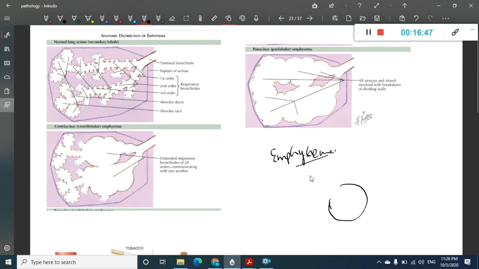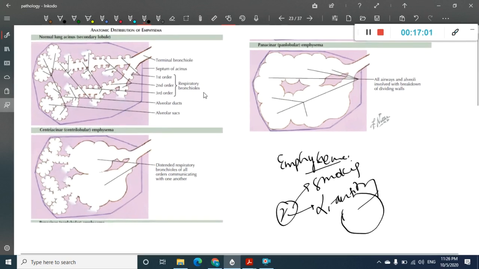So what is the etiological feature? Obviously there are two etiological features which are most important. One being smoking, which is most important. Second is alpha-1 antitrypsin deficiency. Okay, now see the anatomical distribution of this emphysema. Emphysema is divided into mainly different types.